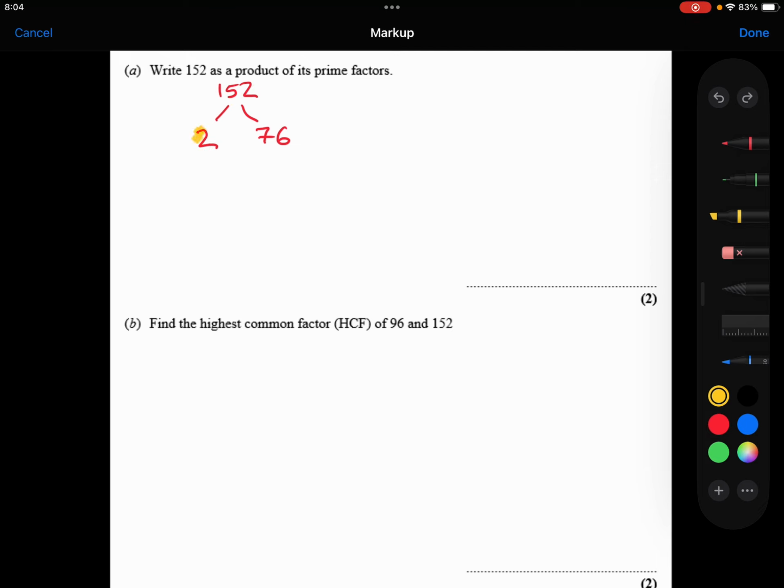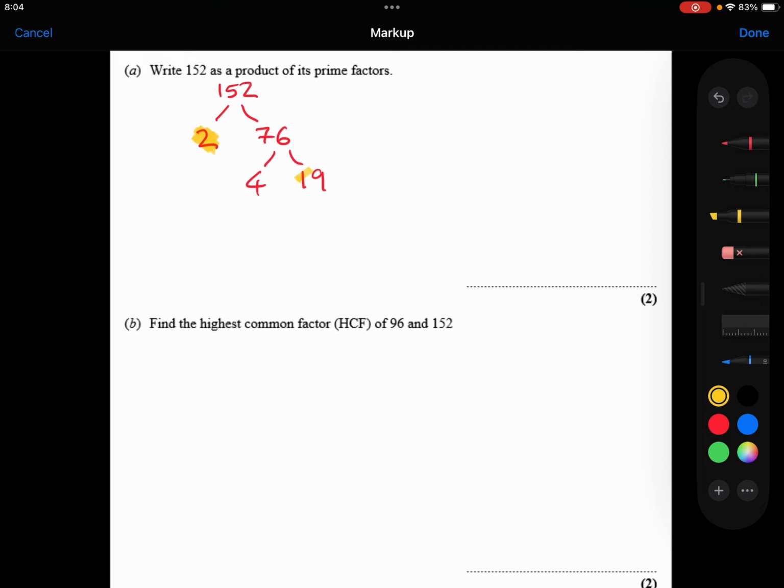Now, because 2 is a prime number, I can't split that up anymore, so I'm going to leave that there. The 76, how could I split that up? Well, I could either split it up into being 4 times 19, or I could split it up into being 2 times 38. It doesn't really matter, it's entirely up to you. I'm going to do 4 times 19.